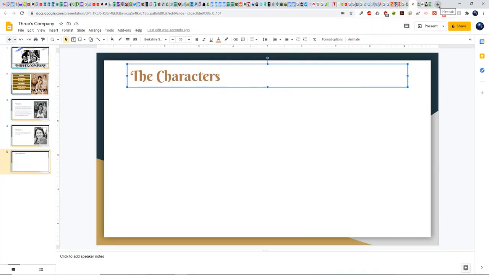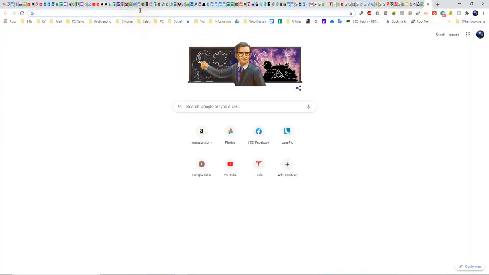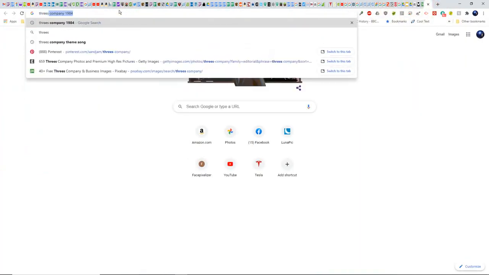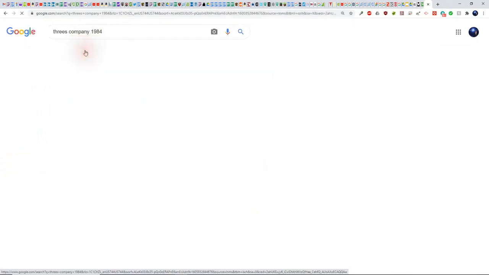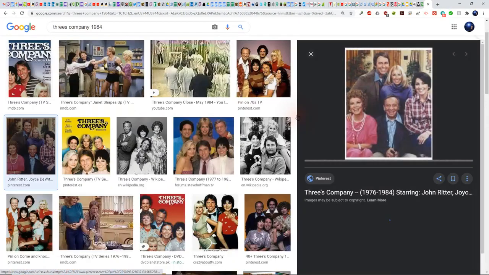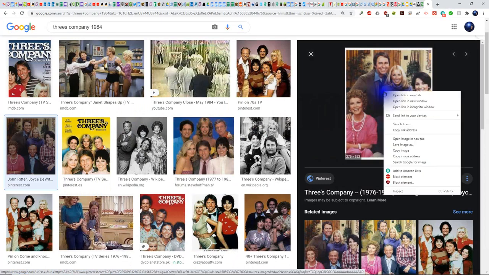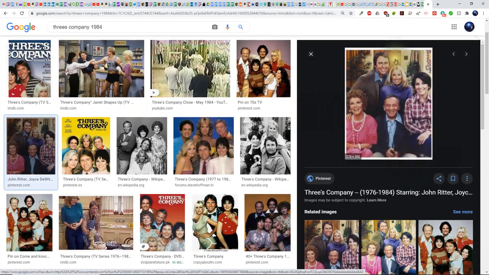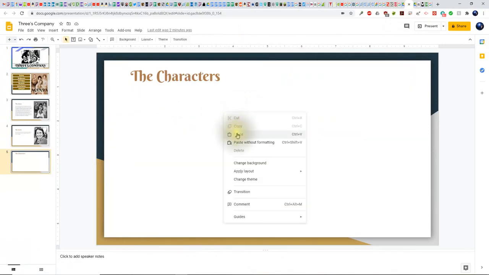So I'm going to click on New tab. And I'm going to key in Three's Company. And then I'm going to click on Images. And I'm going to click on one here. And then I'm going to right click it, say Copy Image, and go back to my presentation. And right click and paste.